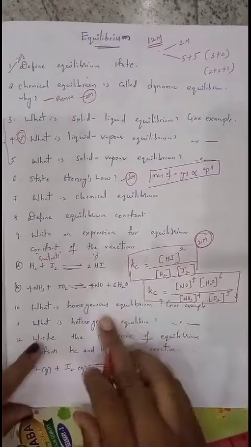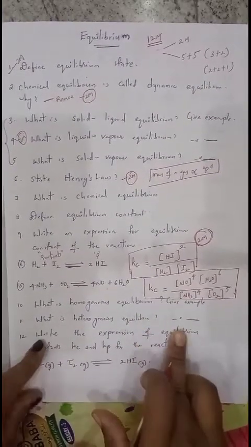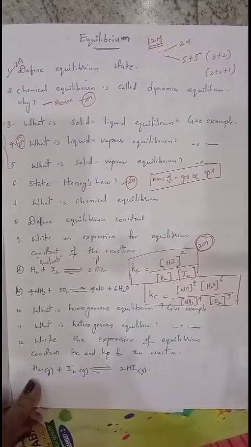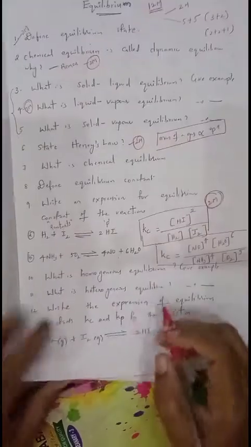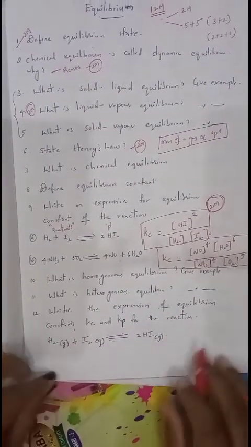Next, what is homogeneous equilibrium? Give example. What is heterogeneous equilibrium? Give example for 2 marks. Next, write the expression of the equilibrium constant Kc and Kp for the given reaction.